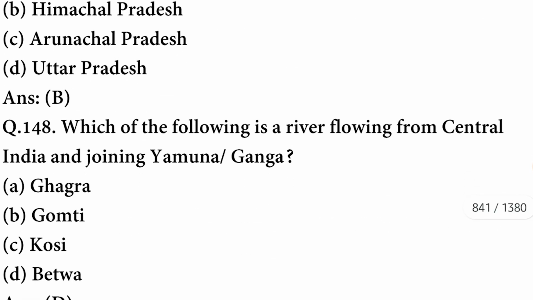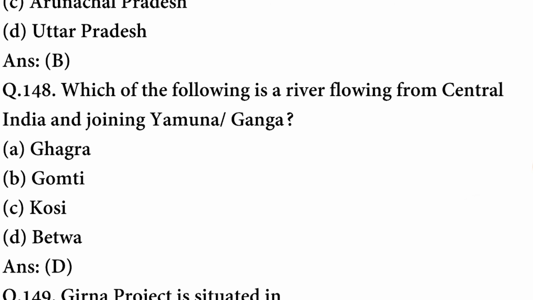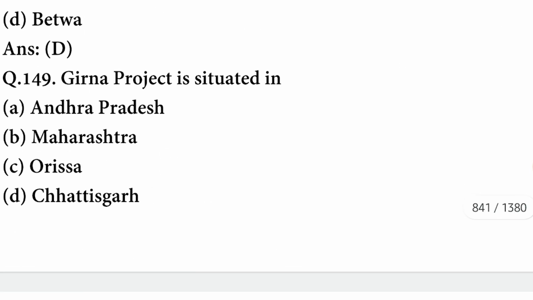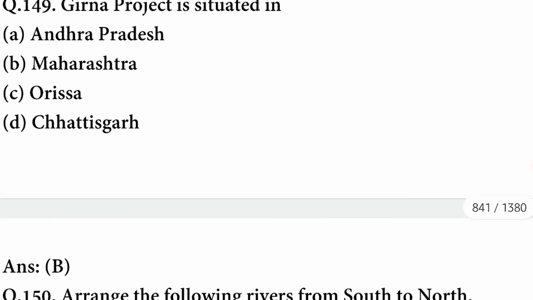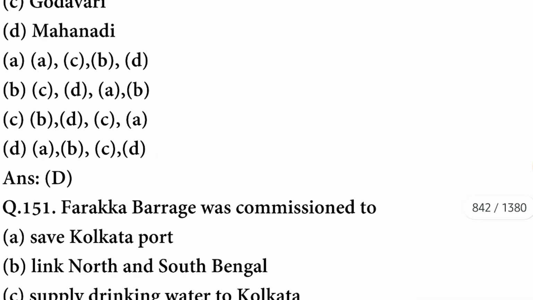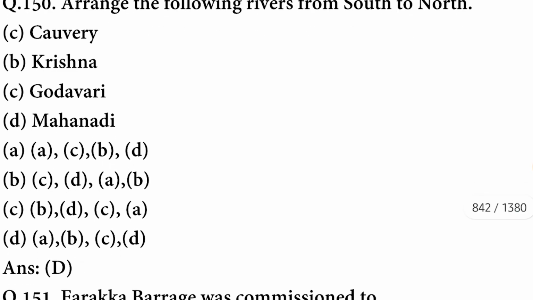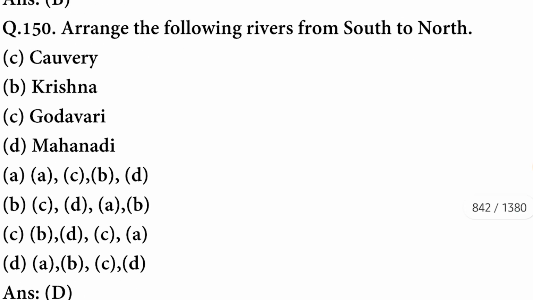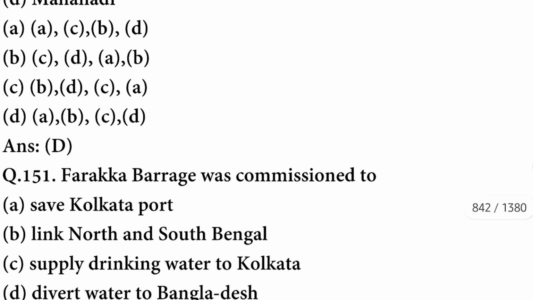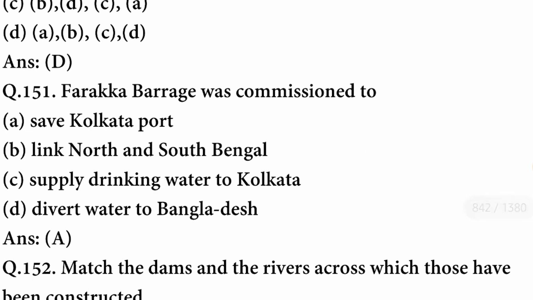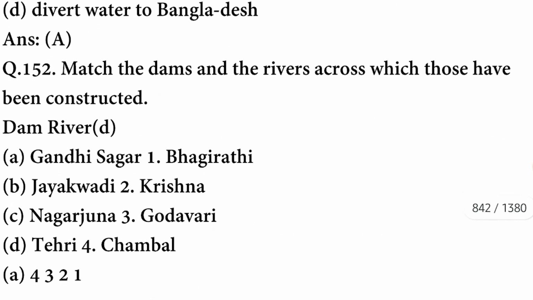The river is Narmada. Asia's first underground hydel project is located in which of the following states in India? It is located in Himachal Pradesh. Which of the following is a river flowing from central India and joining the Yamuna? It is Betwa. Girna project is situated in Maharashtra. Arrange the following rivers from south to north. The first river is Kaveri, then Krishna, then Godavari, and then Mahanadi. D option is correct. Farakka Barrage was commissioned to save Kolkata port.